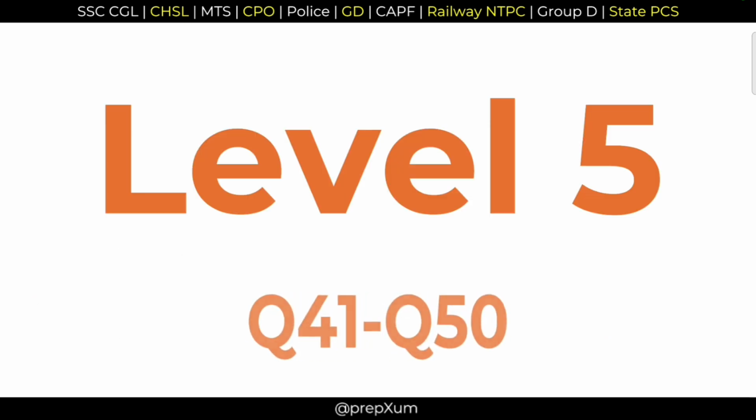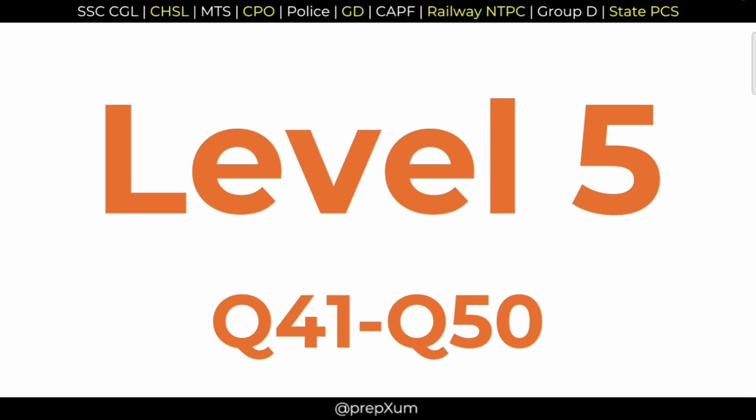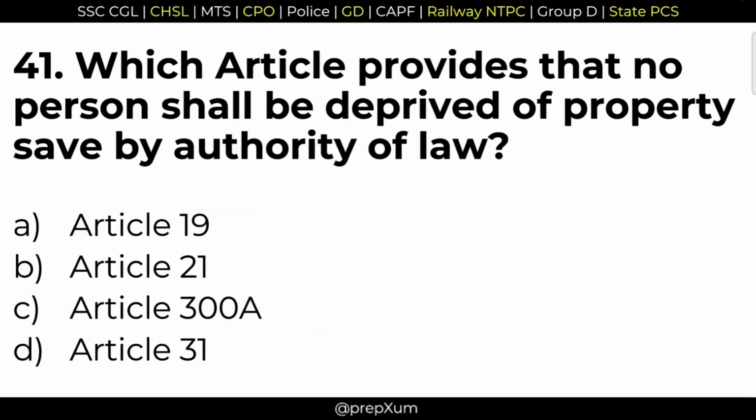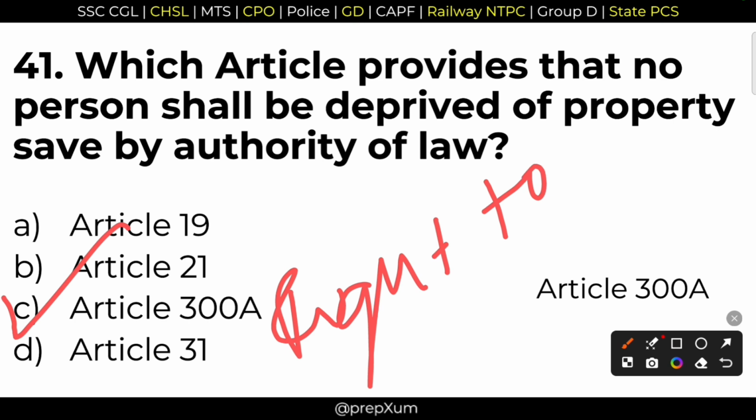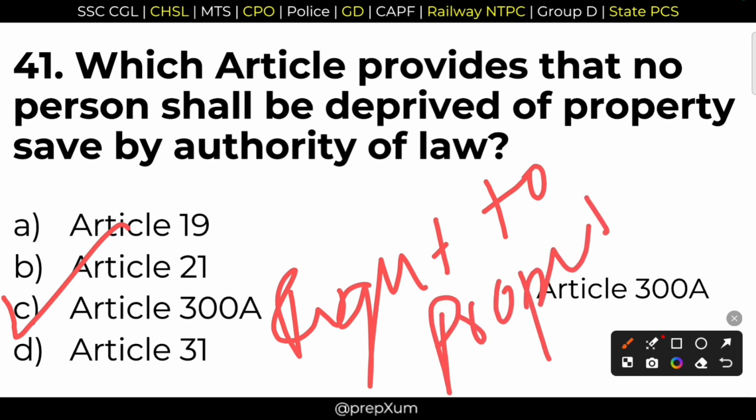Now we are moving ahead to level 5. Question 41 to 50. 41. Which article provides that no person shall be deprived of property save by authority of law? Earlier, it used to be a fundamental right, but right now it's a legal right, and it is ensured by option C, Article 300A. Option C, right to property. Right to property is a legal right.